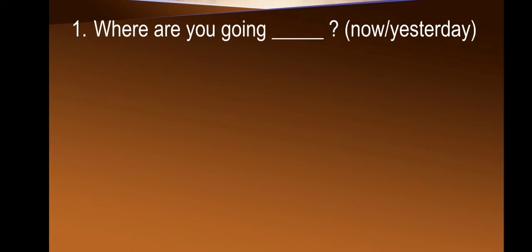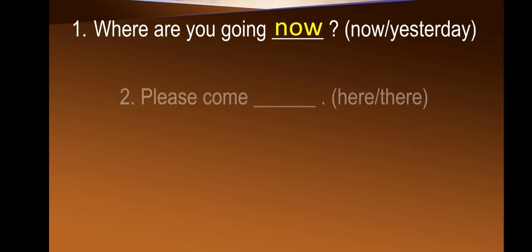Here are is given, so are we used in present tense, and which word belongs to present tense, now or yesterday? Yes, now. So the answer is where are you going now, because yesterday we used in past tense.